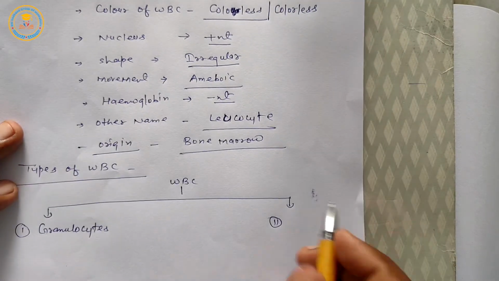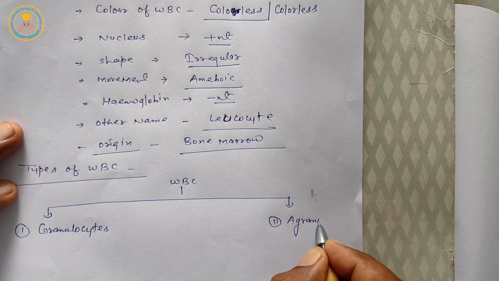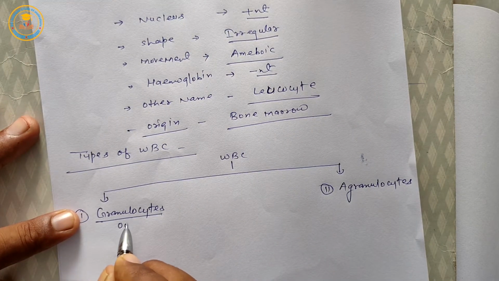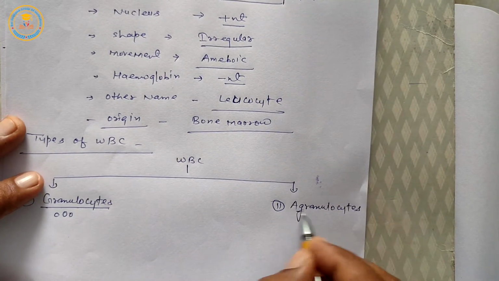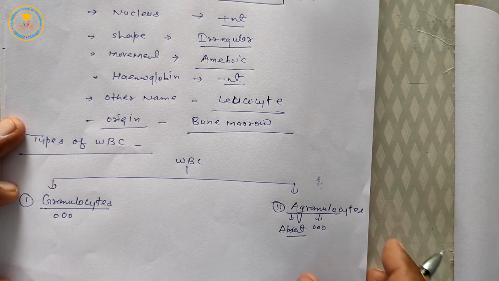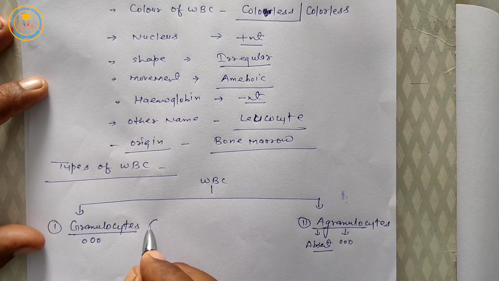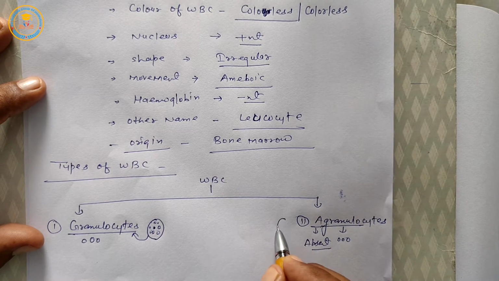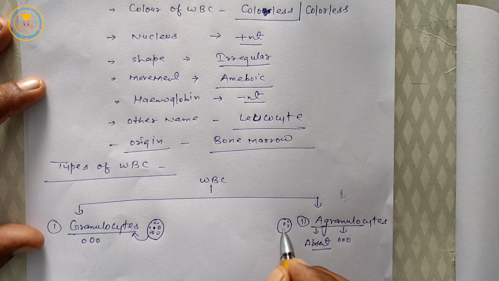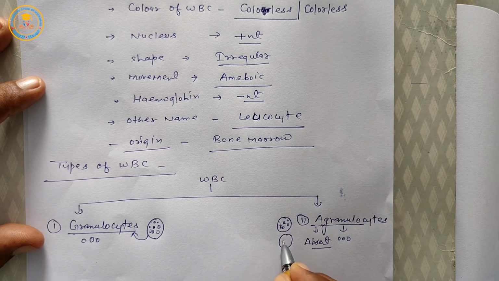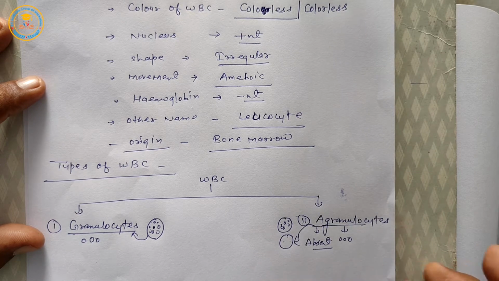Next is agranulocytes. In some WBC the cytoplasm has granule-like structures, so they are called granulocytes. In some WBC the cytoplasm does not have granule-like structures. This type is granulocyte, and this type is agranulocyte WBC.